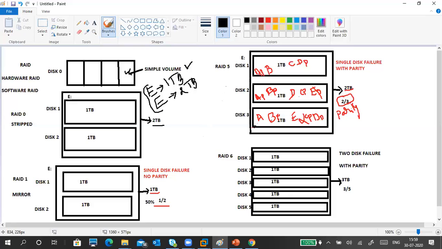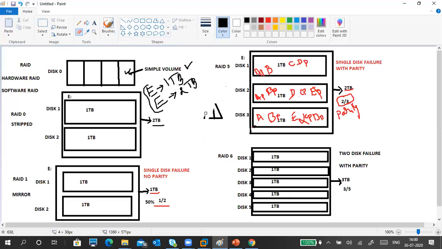So what will happen if one single disk fails? No problem. Remove the disk, reinsert a new disk. Automatically, RAID 5 will be up and running again. When one single disk fails, RAID 5 is in a warning level. You will get a yellow triangle mark with an exclamation mark inside, like this. That is a warning. If 2 disks fail, it means a complete error, so we cannot do anything with that.